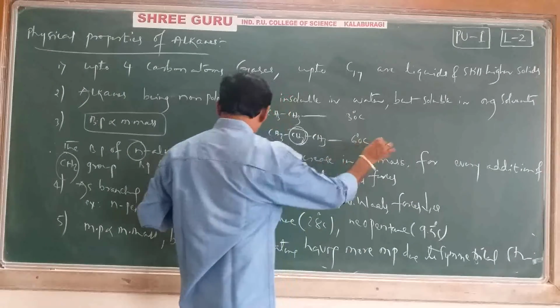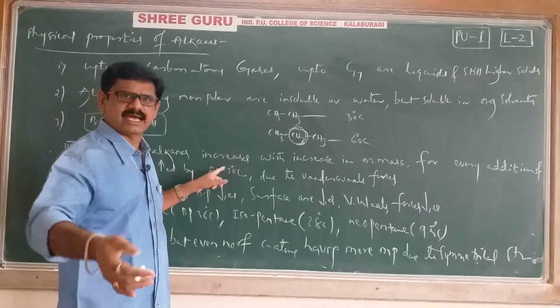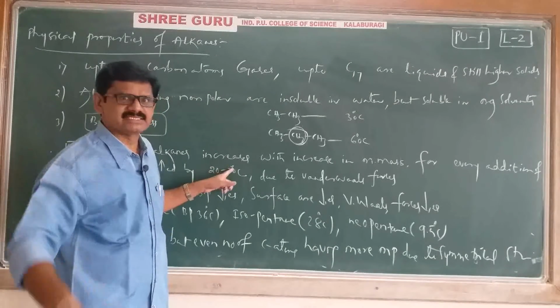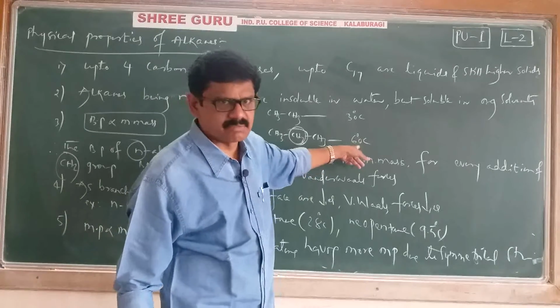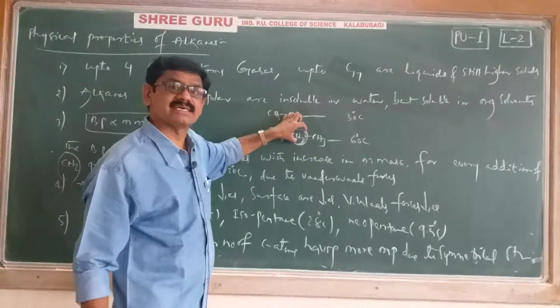We have to add 20, or 25, or 30, based on the structure. So its boiling point may be 60 degrees centigrade because a CH2 group has been added.